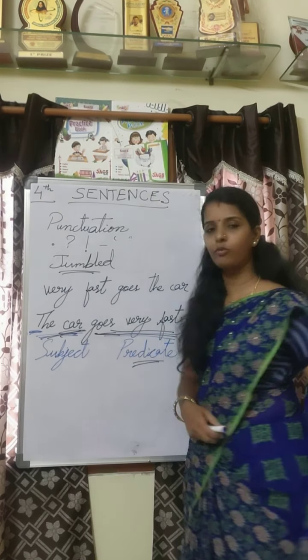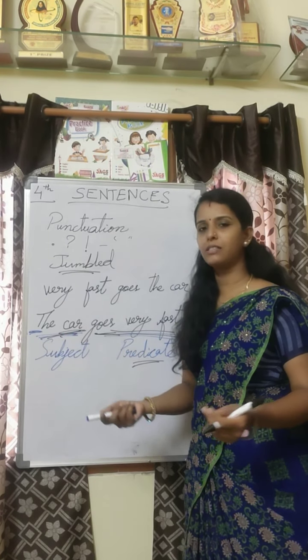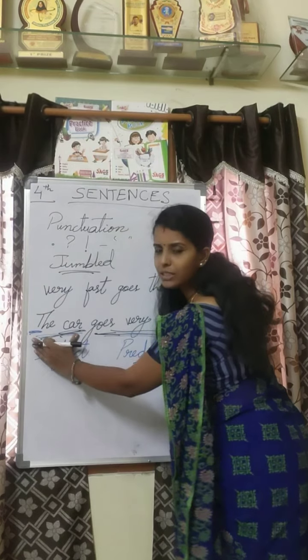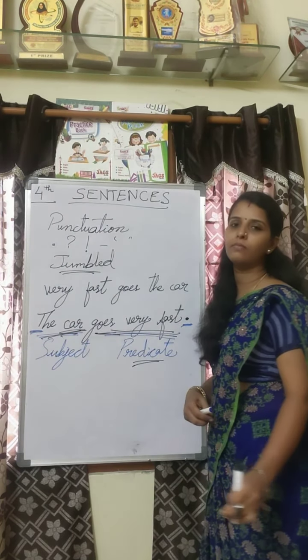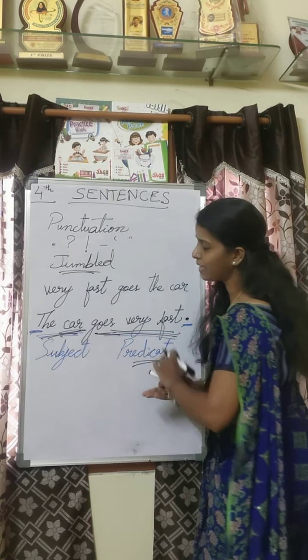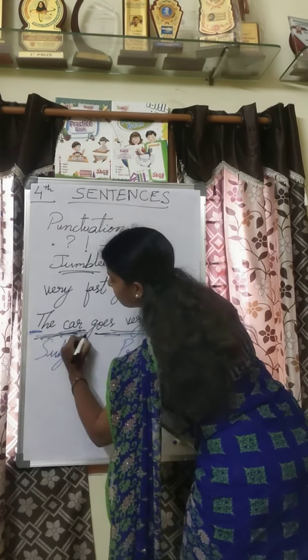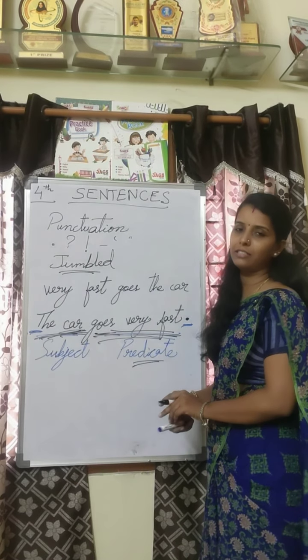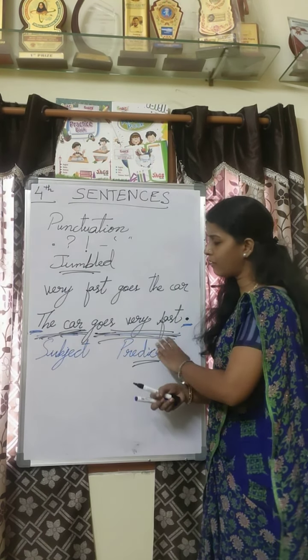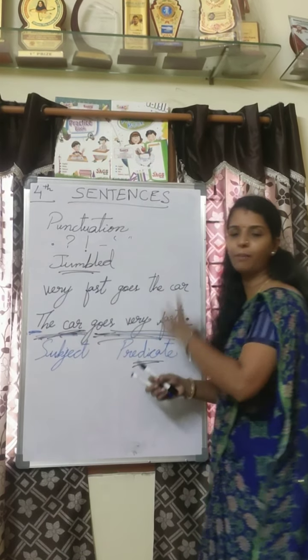How is it going? Very fast. So the predicate says that this car is going very fast. When we divide the sentence, we say the first part is the subject and the second part is the predicate. In this manner we divide the subject and the predicate.